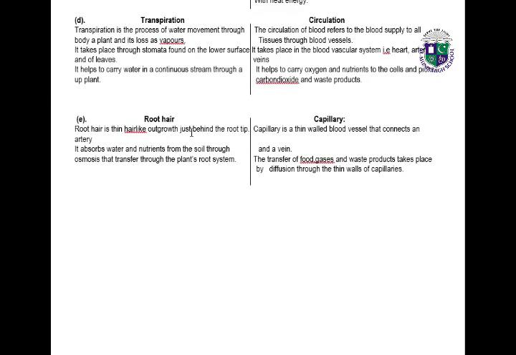Root hair is the thin hair-like outgrowth just behind the root tip. It absorbs water and nutrients from the soil through osmosis that transfer through the plant's root system. Capillary is a thin-walled blood vessel that connects an artery and a vein. The transfer of food, gases and waste products takes place by diffusion through the thin walls of capillaries.